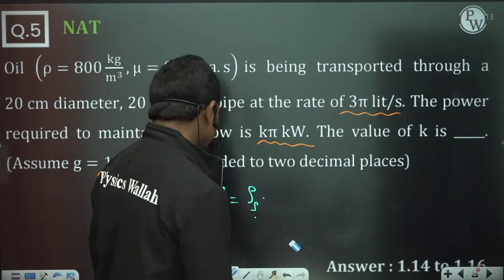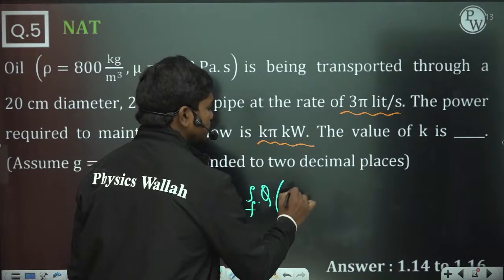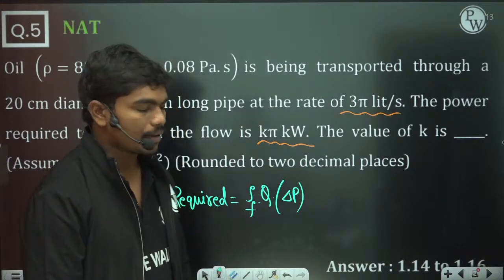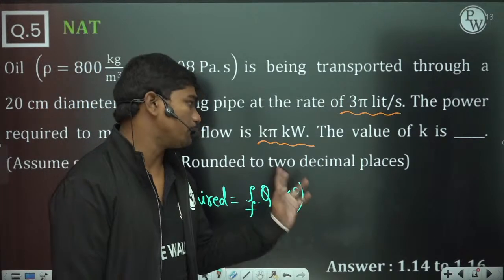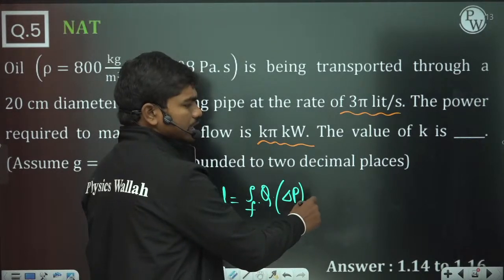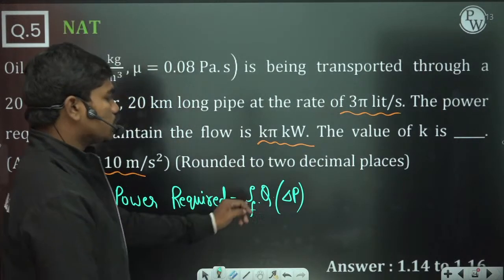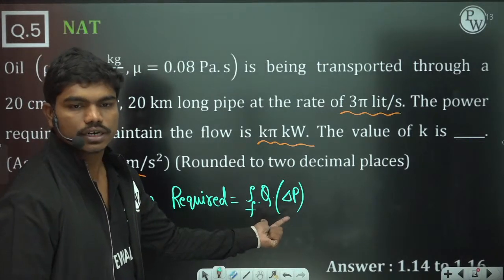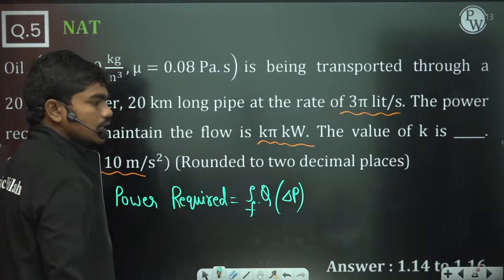Mass flow rate should be there. So mass flow rate is rho into Q, multiplied by the pressure drop per unit mass, which is delta P. If you multiply, this is the total power you need to supply for the flow to happen, because this is the mass flow rate and this is the pressure change for this flow. This delta P value we can calculate as rho g into HL, and then we'll get the value in kilowatts. So this is rho Q into delta P. Clear? Did you all understand how this expression turns out? This is the pressure drop, and multiplied with the total flow rate it is the power that is required.